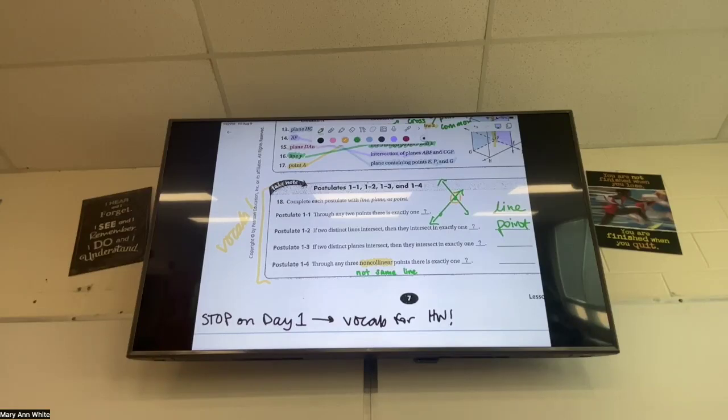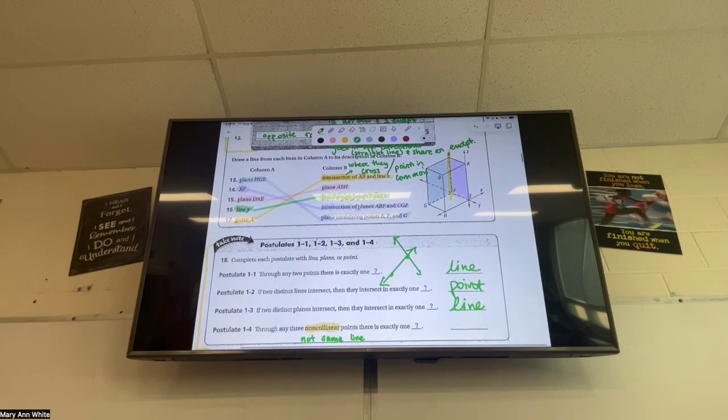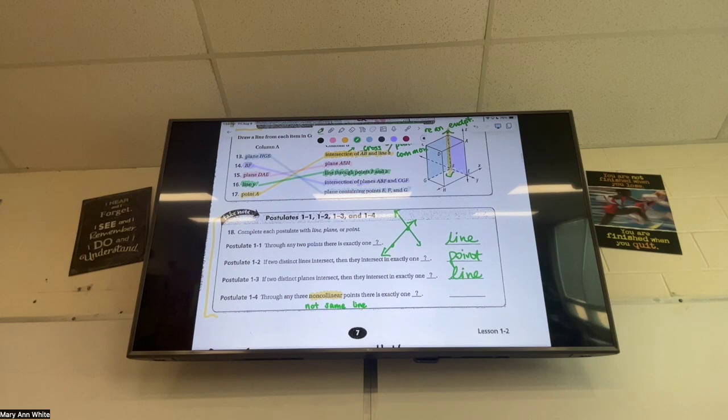All right. If 2 distinct planes intersect, then they intersect in exactly one. We're going to go line. Remember that planes go on infinitely? That's like this picture drawn up here. I want it to be a line though, because I want it to go on forever. And the last one: through 3 non-collinear points, there is exactly one plane. Good.